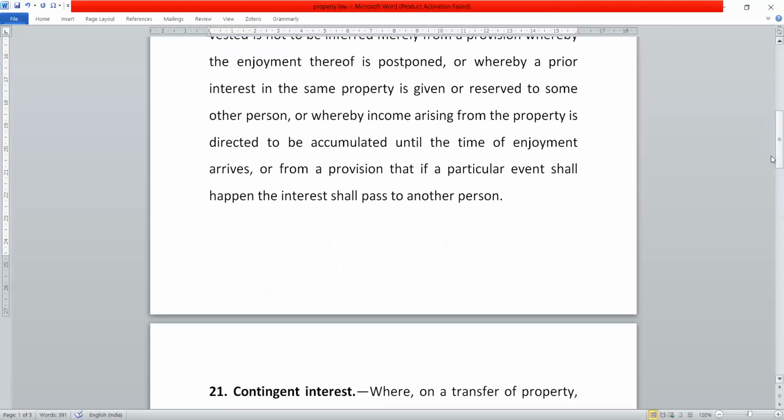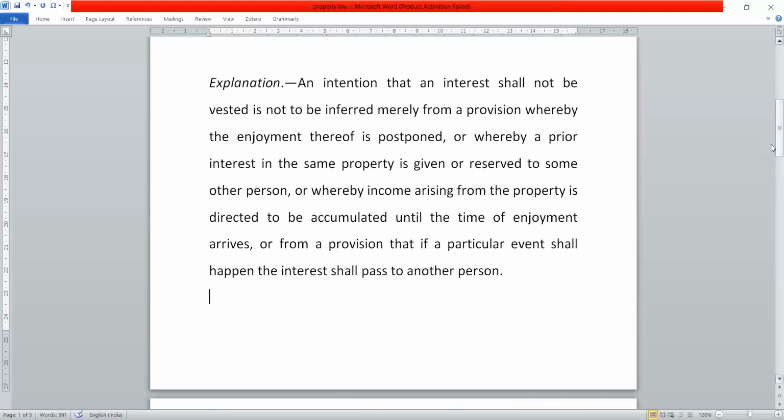Technically, if we see, this explanation is very clear. There are 3-4 points we have to keep in mind. An intention that interest shall not be vested is not to be inferred merely from a provision whereby enjoyment is postponed. Just merely because the enjoyment of a property is postponed, we shall not infer that it is not a vested interest. Imagine a situation: